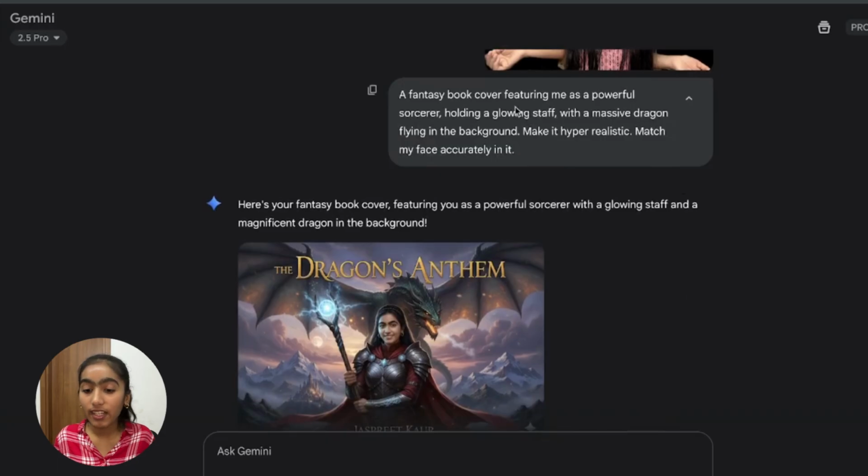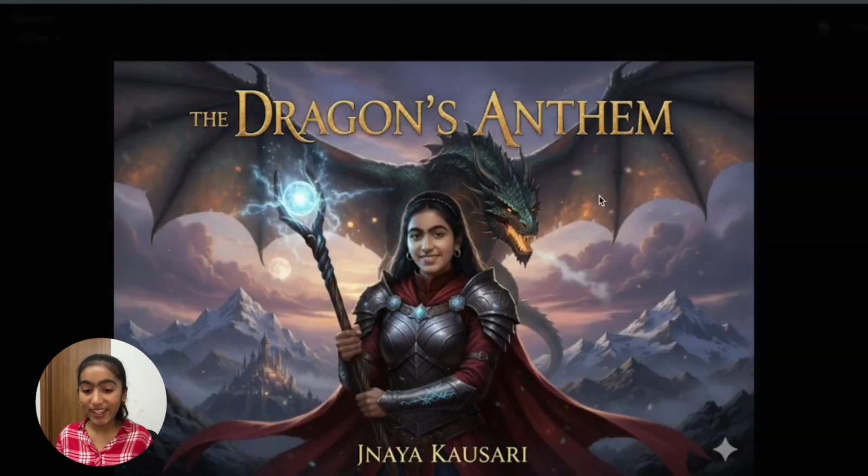So here I basically asked it to create a fantasy book cover featuring me as a powerful sorcerer holding a glowing staff with a massive dragon flying in the background and make it hyper realistic. Look at this. It created a perfect poster for a book cover or anything else, really creative. Dragon's anthem with the dragon behind me holding a throne and then Naya Kasri. It's so perfect. So this next one's for the animal lovers or the pet owners.